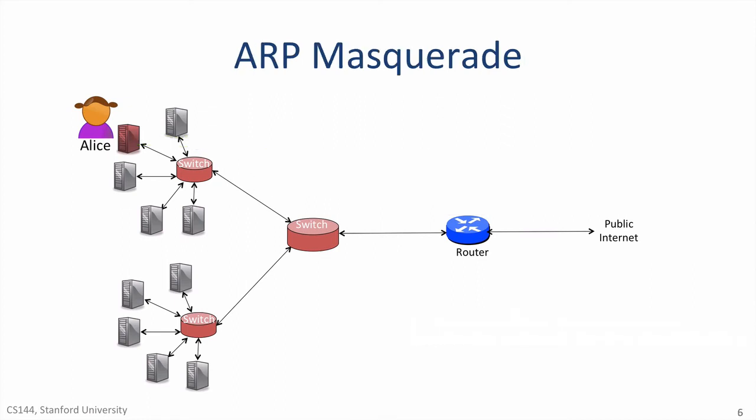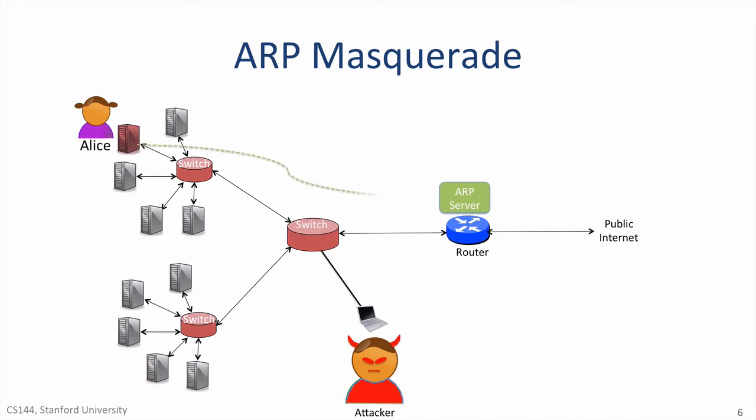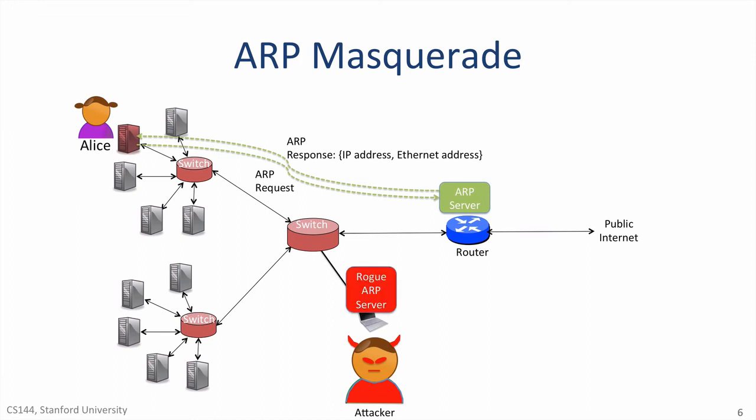Finally, the attacker can set up a rogue ARP server. When Alice is sending packets to a local host or via the router, she will first send an ARP request to find out the Ethernet address of the next hop. First, she sends a broadcast ARP request packet to the ARP server, which replies with the legitimate Ethernet address she's looking for. But if the attacker sets up a rogue ARP server that responds faster than the legitimate ARP server, the attacker can give Alice the wrong information.